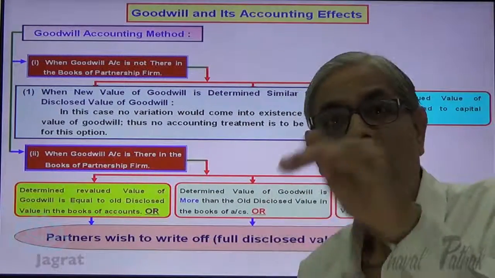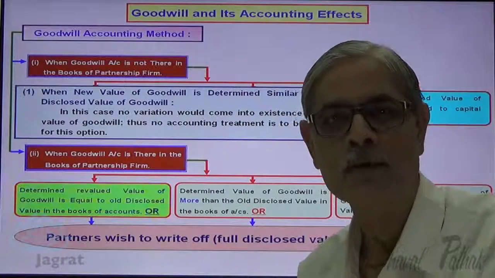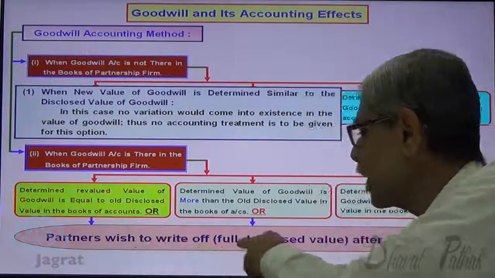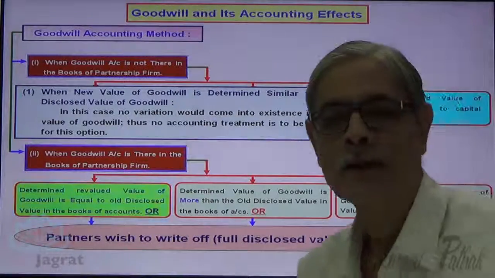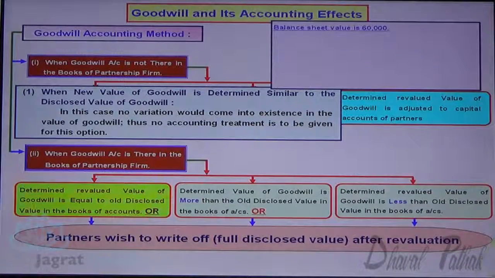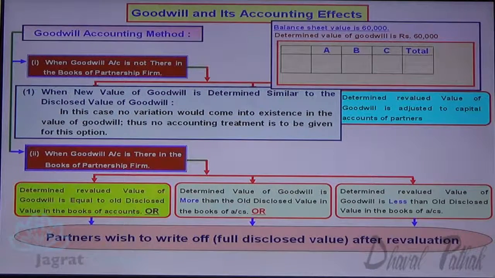Now, after that, partners decide to write off the existing goodwill. Existing goodwill in the books of accounts is to be written off. That is, partners wish to write off the disclosed value of goodwill. Now, let me explain. Suppose that the balance sheet value of goodwill is 60,000. Determined value is 60,000. So, there is no change in the value of goodwill. There are three partners A, B, C. They share profits and losses. Old ratio is 1:1:1. New ratio is 2:2:1. No change in the value of goodwill, 60,000 minus 60,000, no change. So no entry is to be recorded for raising or write-off.